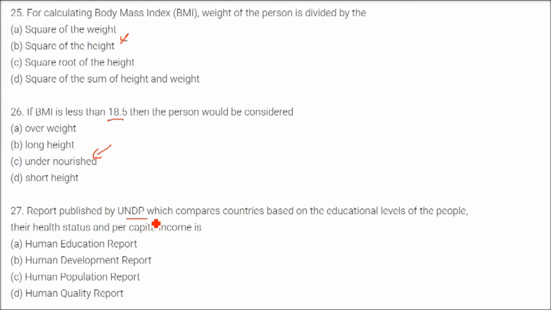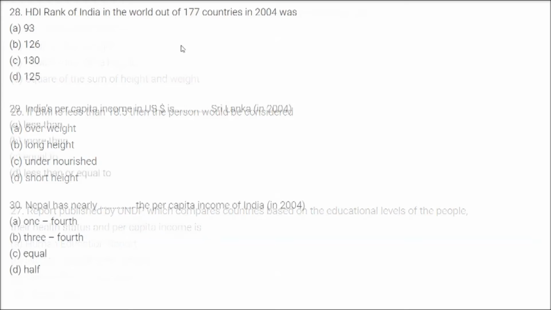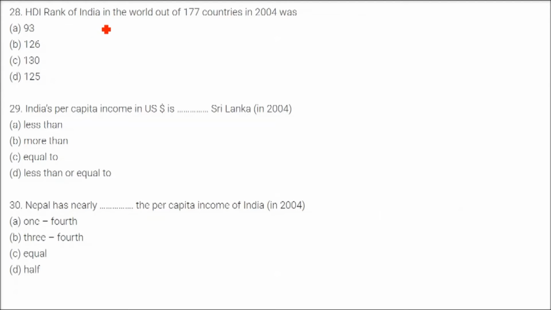The report published by the UNDP which compares countries based on the educational level of the people, their health status and per capita income is the Human Development Report. The rank of India in the world out of 177 countries in 2004 was 126. India's per capita income in US dollars is less than Sri Lanka in 2004.